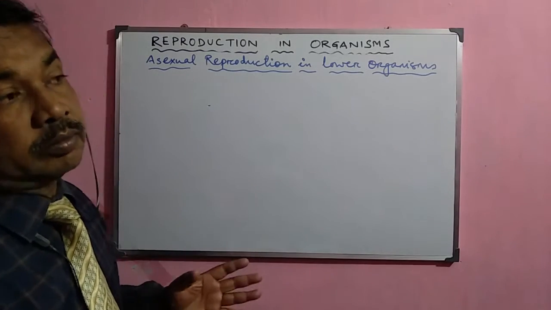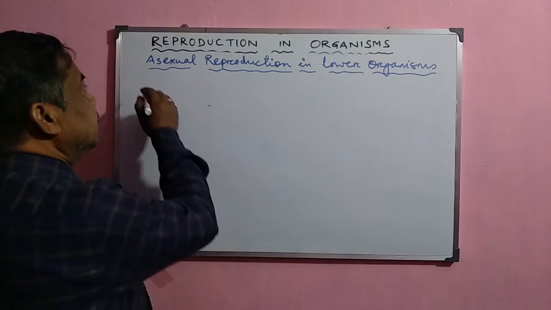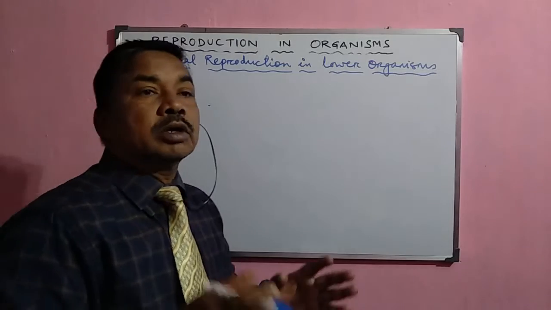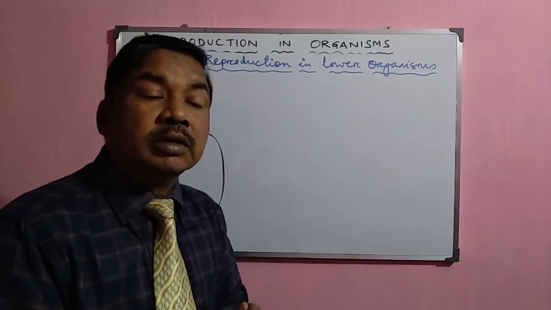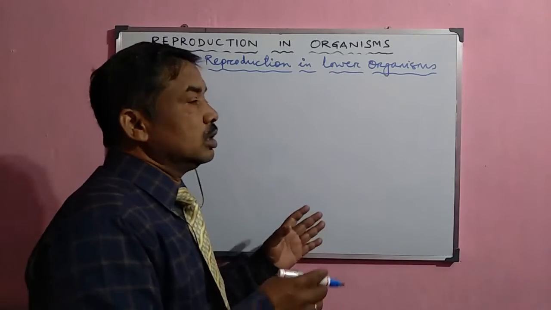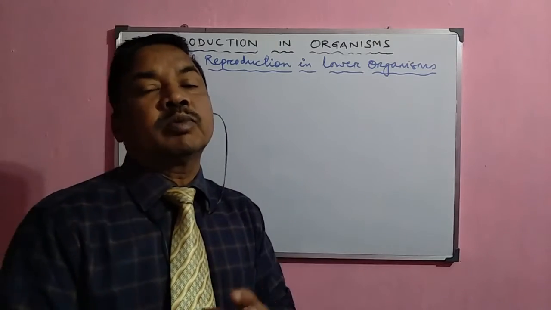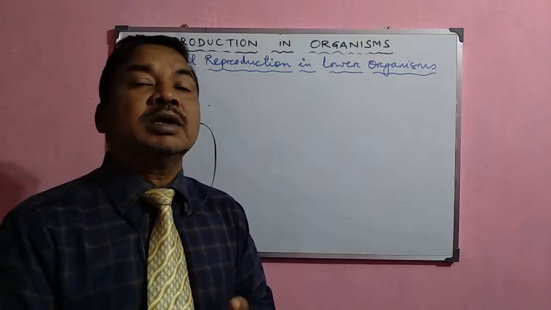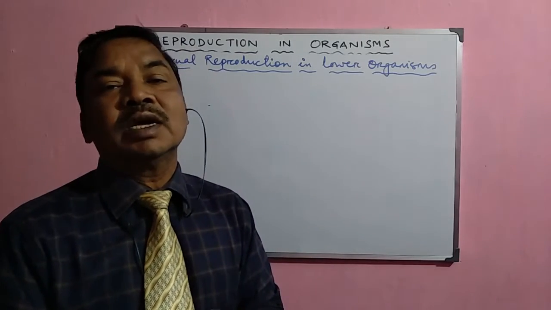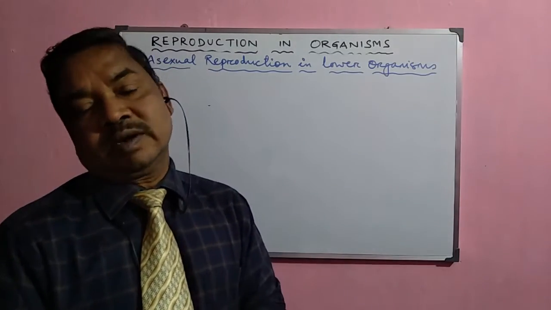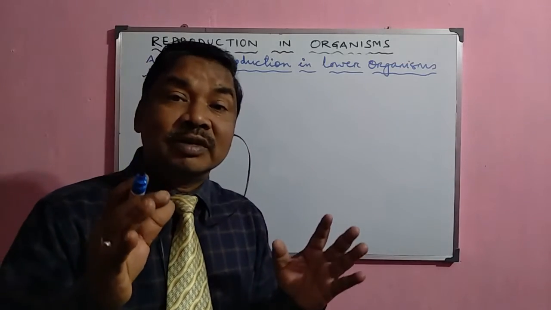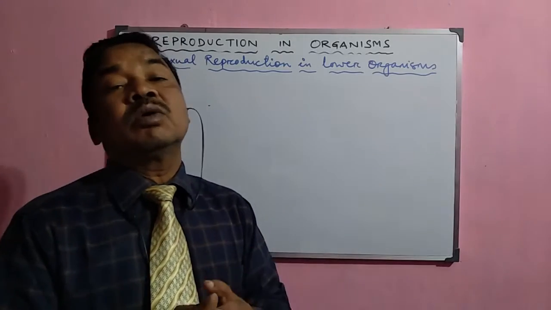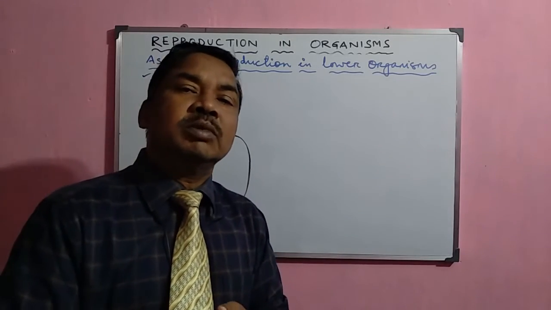How does it occur? Normally, the major characteristic is that one parent is involved, as we have already discussed, and normally gametes are not formed there. And thirdly, whatever offspring are produced are morphologically and genetically similar to their parents. That is why sometimes they are called the clones of their parents. And no meiosis occurs. That is why reductional division does not occur. So mitosis is the only process of cell division involved in this process.